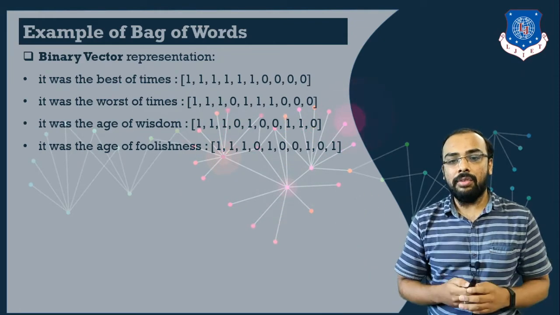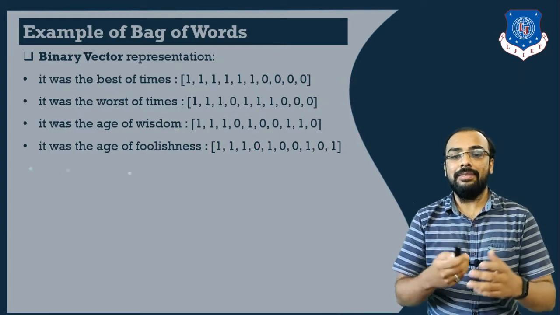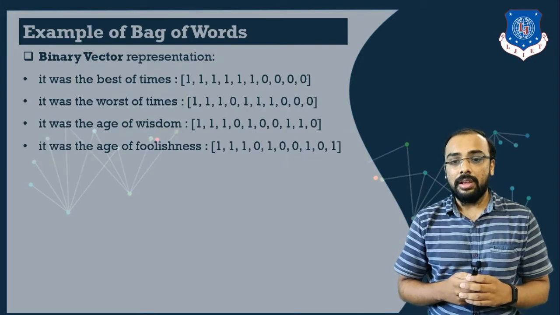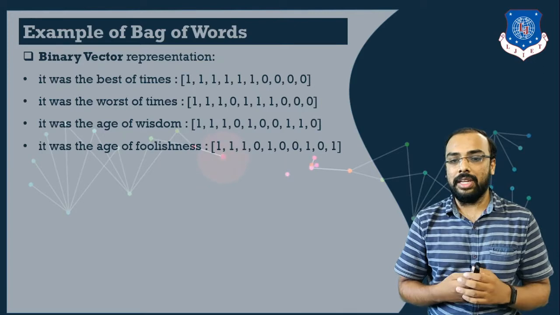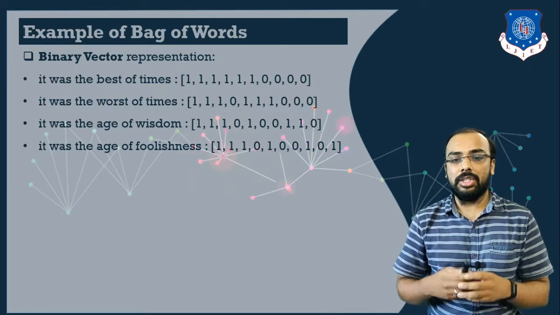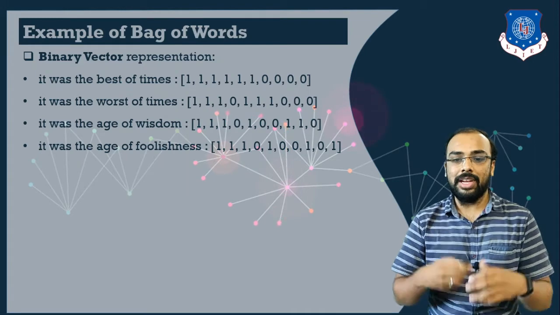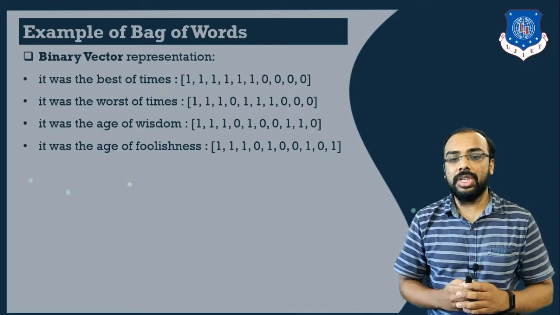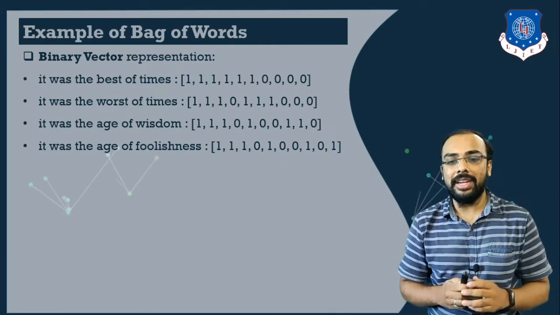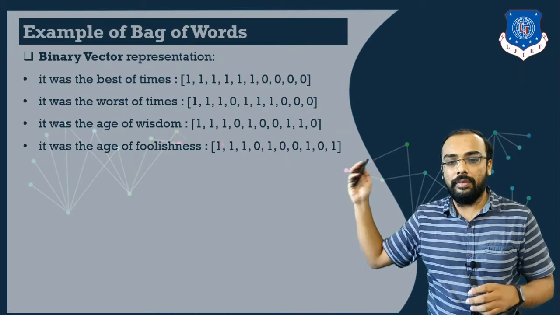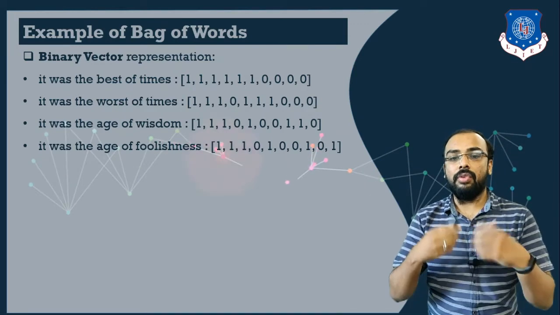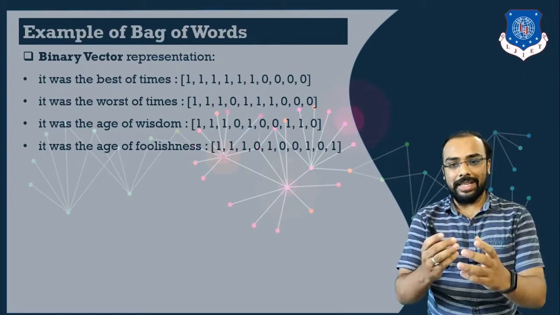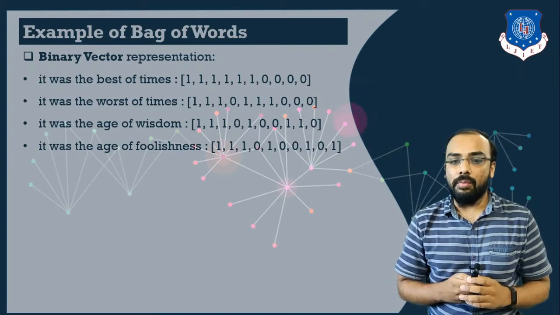So why is this bag of words model useful? Because mainly we are dealing with machine learning. Machine learning can't take this raw data. Why? Because the size of this raw data is very large, and it may be possible that some of the words are not useful whenever we are dealing with machine learning algorithms. Again, the major advantage of machine learning is it takes only a finite amount of input and it will always give you a finite amount of output. So for that, the bag of words model plays a very important role whenever you want to classify a document and whenever you want to model your text.